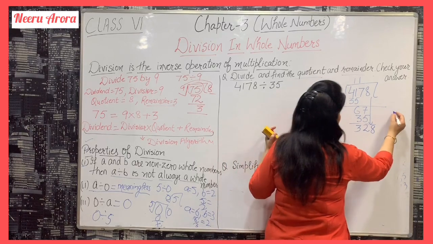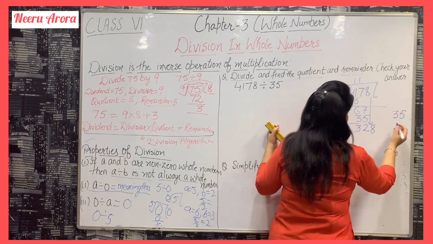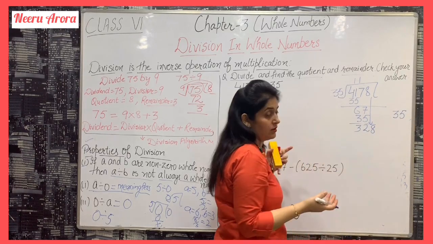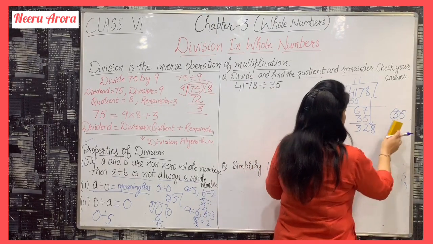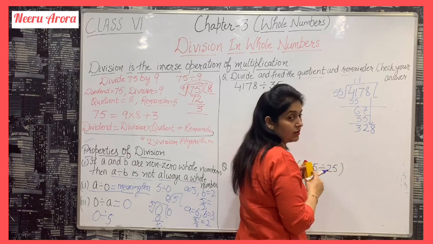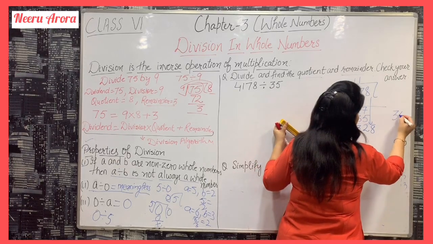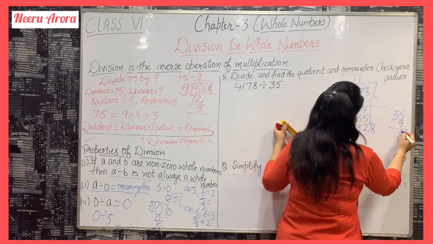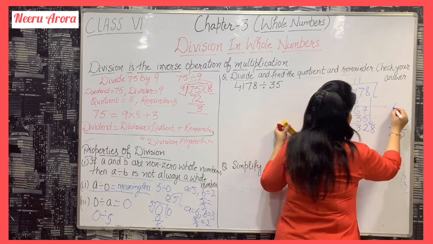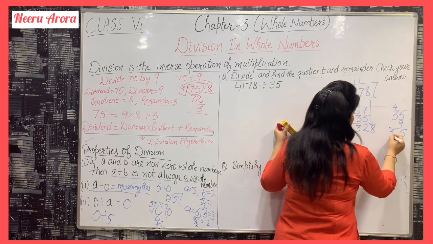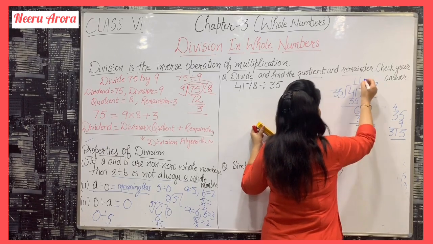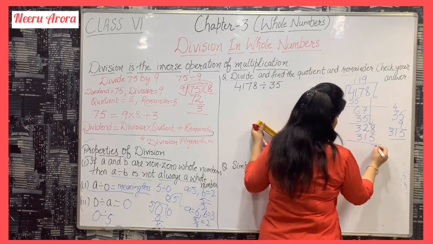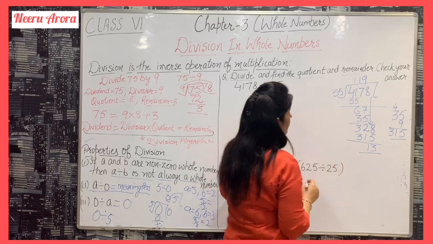Now we check. If we multiply 35 by 8, 3 eights are 24, so it must be smaller than 328. Now check 35 nines: 45, 4 carry, 27 plus 4 is 31. So here comes 315 and here comes 9. Now 13 is the remainder.